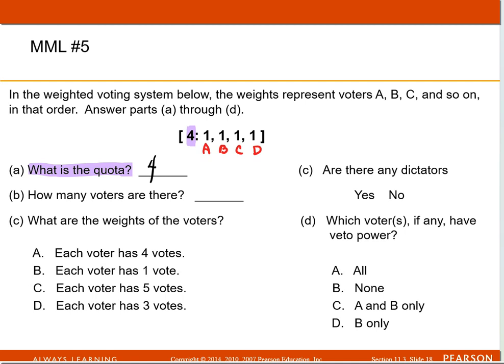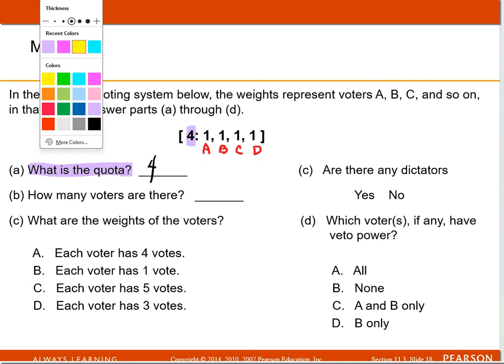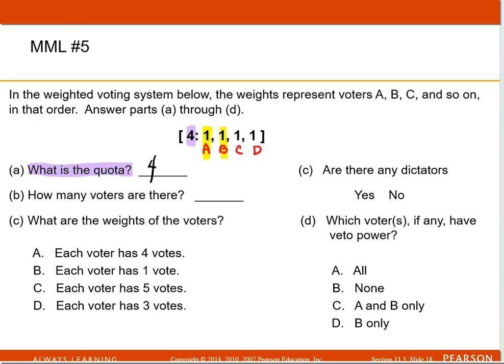And then it wants to know how many voters are there. Well, we have voter A and B and C and D. So how many voters are there? 4. And then it wants to know what are the weights of each of the voters. And each of the voters has 1 vote. As you can see, A has 1 vote, B has 1 vote, C has 1, D has 1 vote.